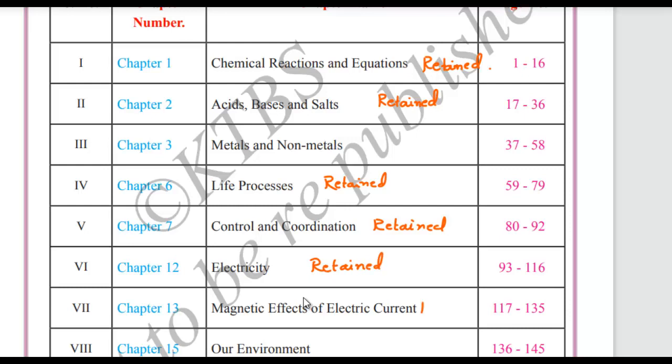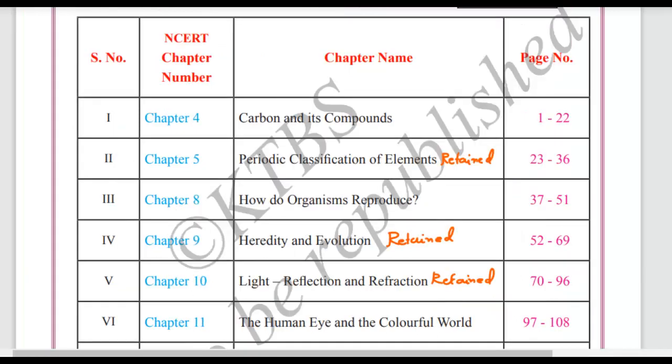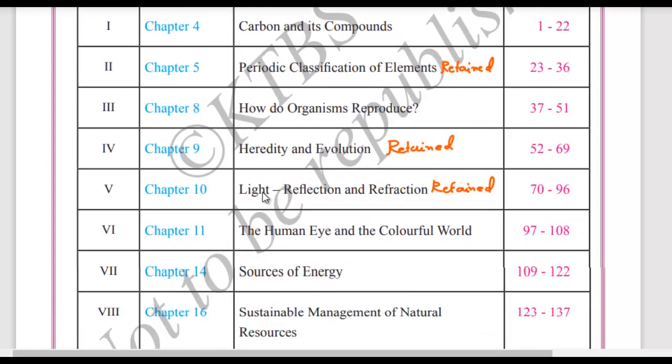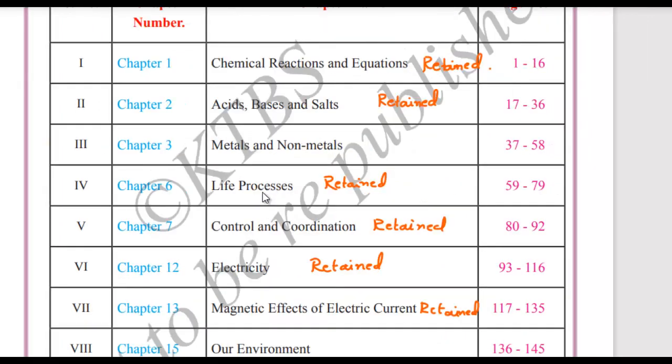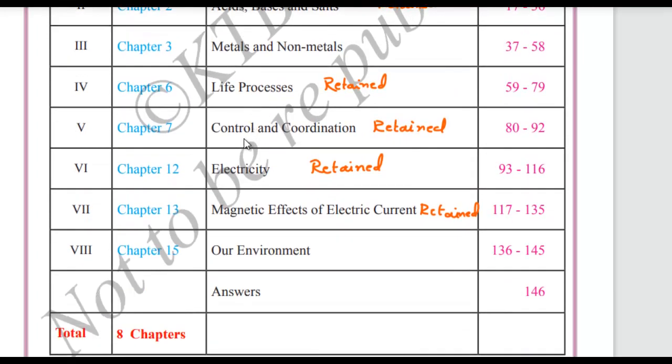So 12, 13, then 14. Chapter number 14 is in book 2. Open it. Retained. Then chapter number 15 is in book 1. Let me just scroll it up and write here retained.